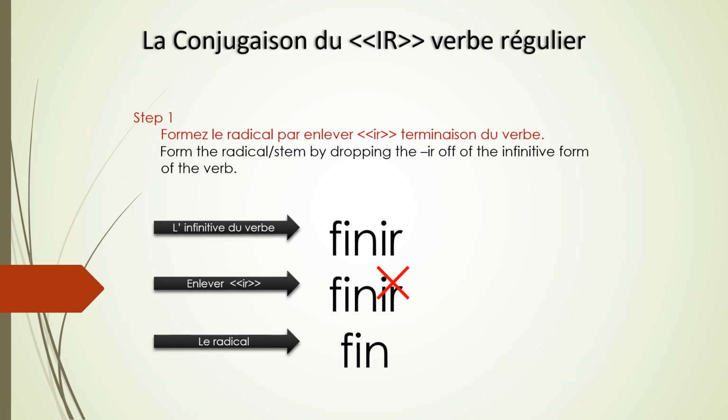La conjugaison du IR verbe régulier. Let's do the conjugation of a normal IR group of verbs. For example, we take the verb finir, that is, to finish. We remove its IR ending, and whatever is left after removing IR, that is FIN, is called a radical or the stem of the verb.